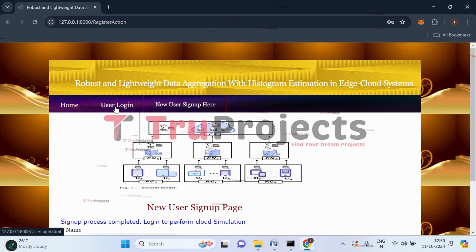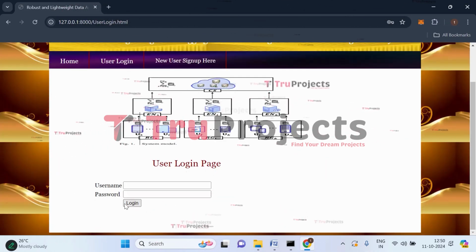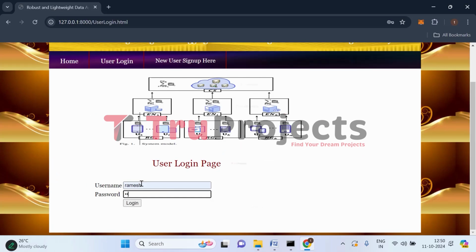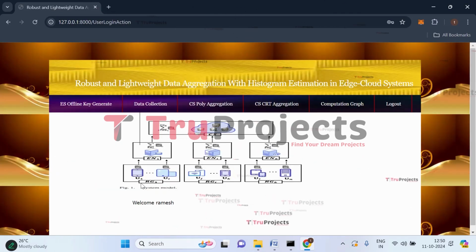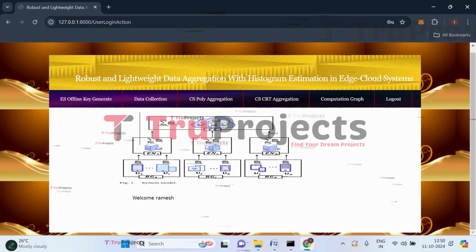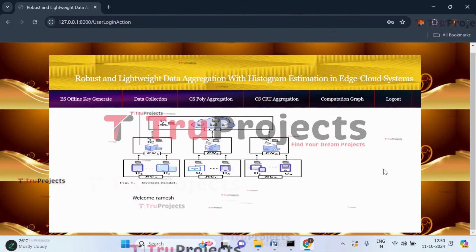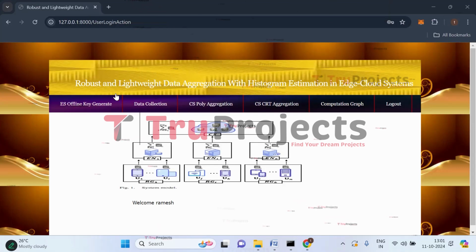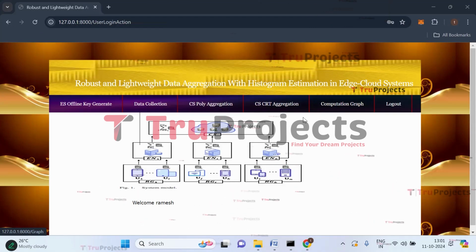Now let's log in. So click on user login, provide username and the password. So the username is Ramesh. Give his password and click on login. So user Ramesh has logged in successfully. This is his dashboard where he can perform all the tasks. Here in this dashboard, we can see various links. One is ES offline key generate, data collection, CS poly aggregation, CS CRT aggregation, and computation graph.